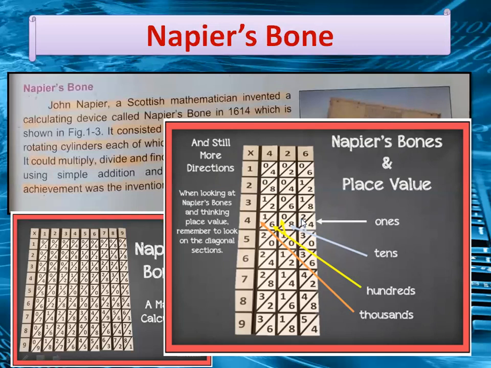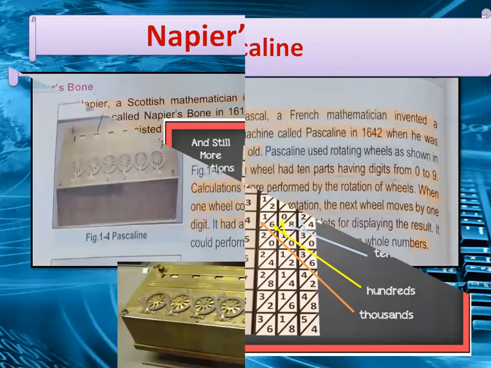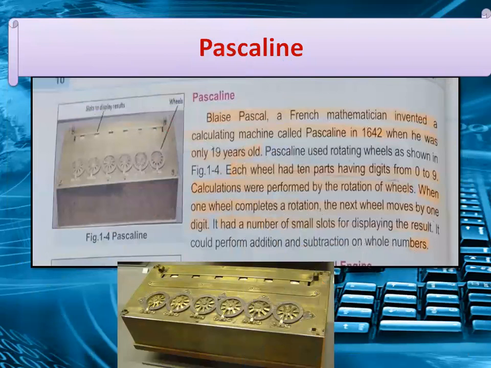You can view the upper diagonal and the lower diagonal. We have tens. Then we have hundreds. Then we have thousands. So these are the place values, how you can multiply, and you can do the simple calculation with the help of Napier's bone calculating device. Understand, dear students? Okay, the next is Pascal line.